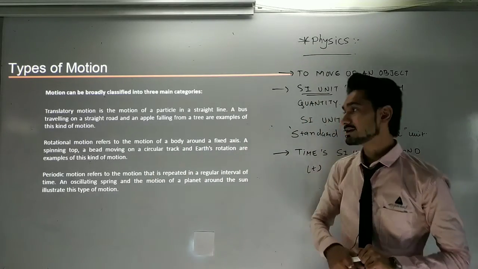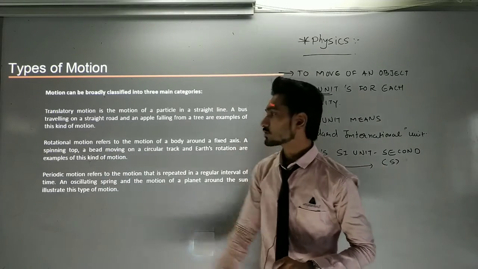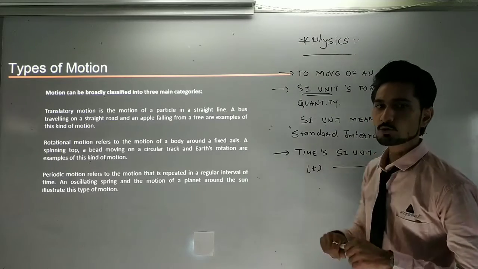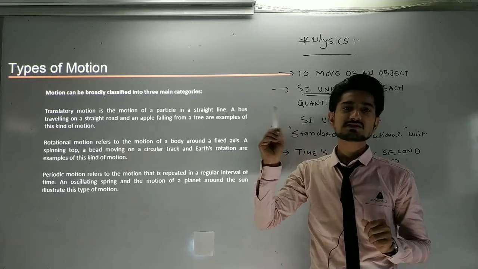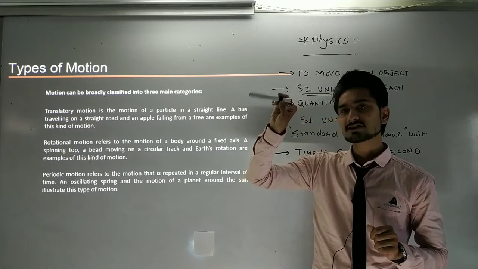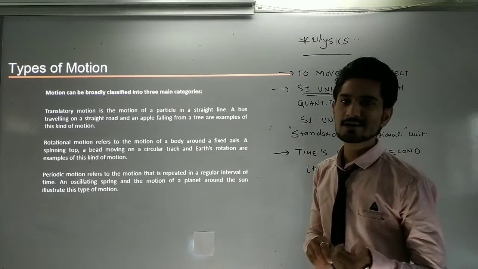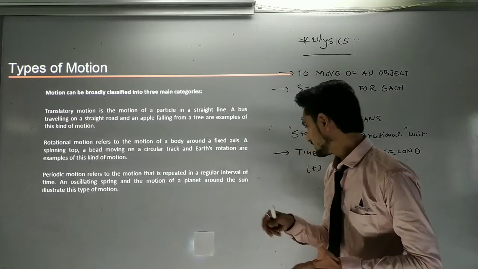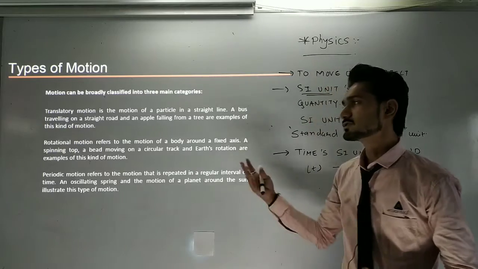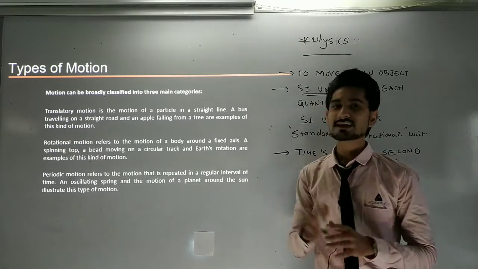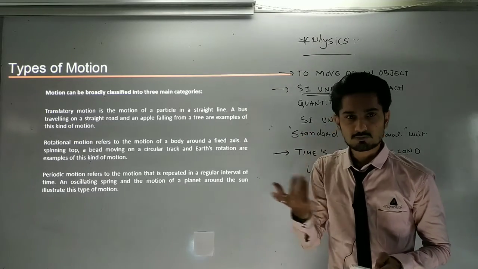After that, rotational motion. Now the word says its meaning. What is a rotational motion? Rotational means rotate. Suppose a body or an object is traveling along a circular path, then it can be said to be in rotational motion. Generally, the sun and the earth are examples of rotational motion, because they continuously rotate themselves and also revolve around other bodies.